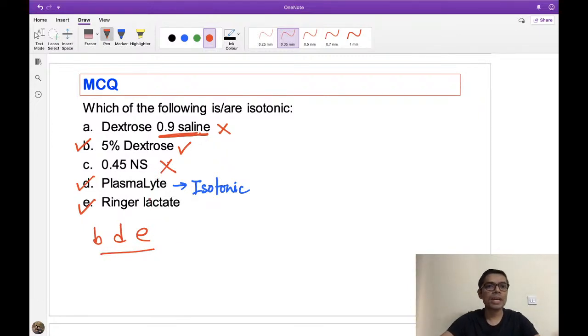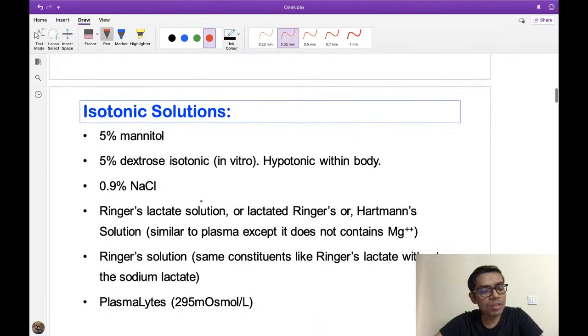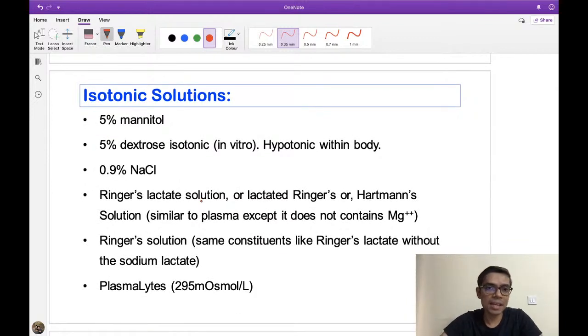Now what should I remember from this discussion? If the question is coming in future, probably in coming GMR or NEET exam, what are the information that I have to remember from here? I always give you this list in my classes whenever I take general physiology MCQ, that you have to remember what are the isotonic solutions. So whatever is written in this slide, please try to remember each and every bit of it. This is not only important for GMR incoming, also it is important for NEET exam, right?